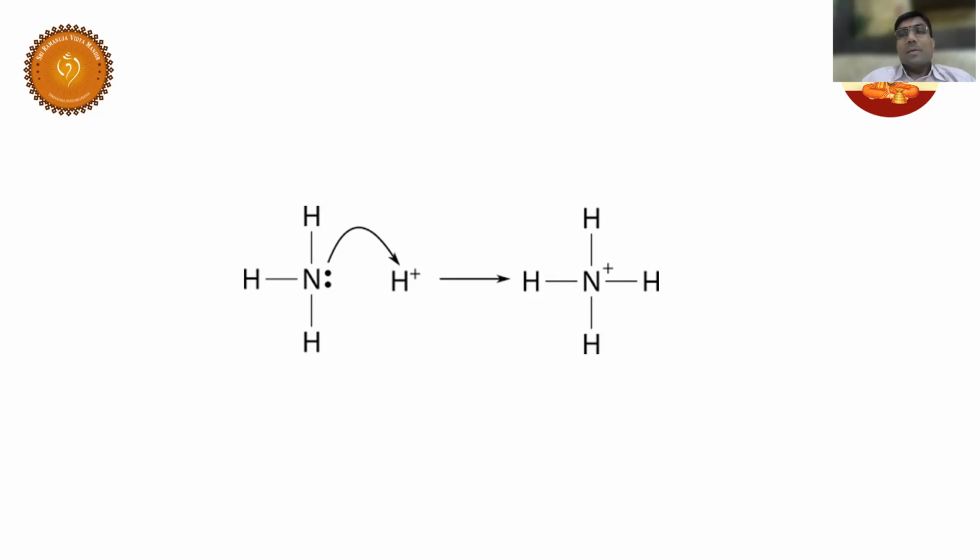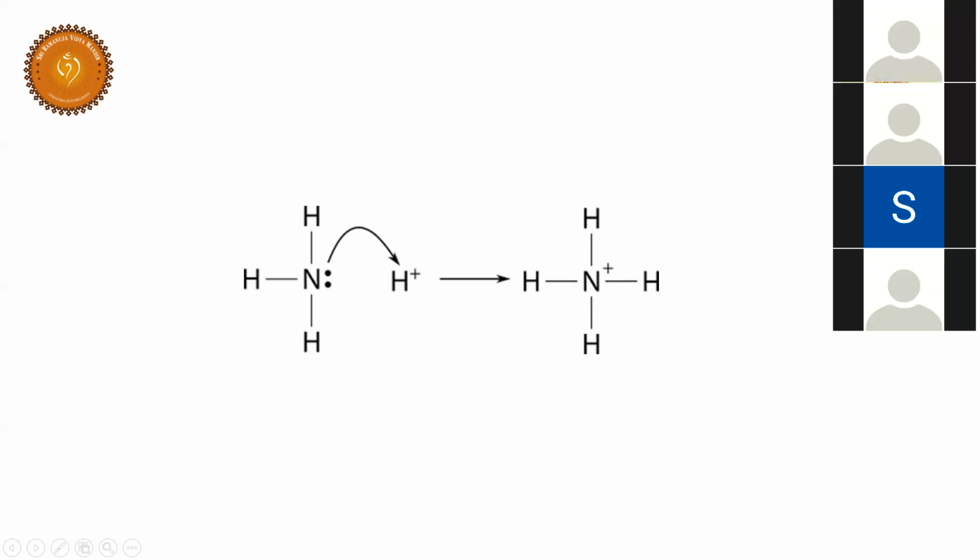Very good. An electron pair acceptor is an acid. An electron pair donor is a base. Good. So what is happening here? Which is an acid, which is a base? Bhavana, give a try.